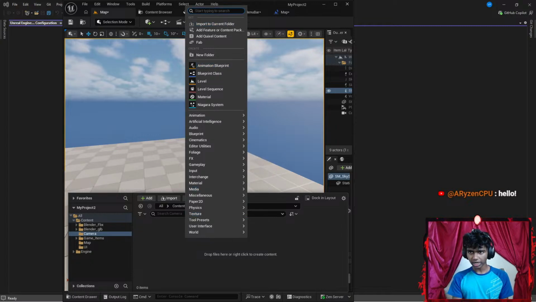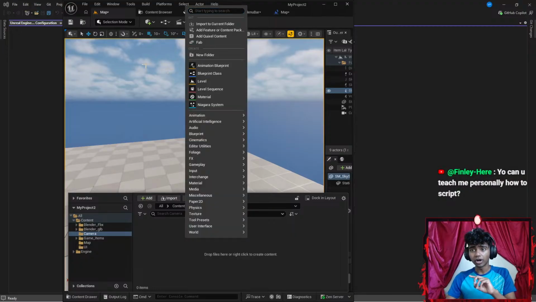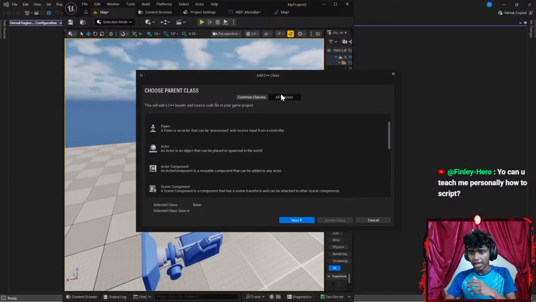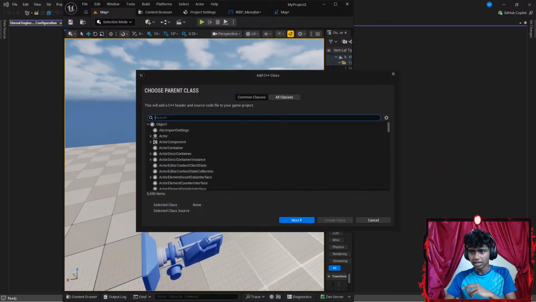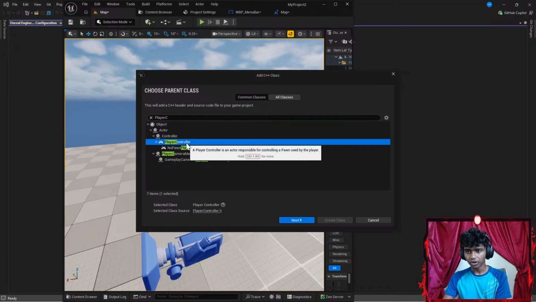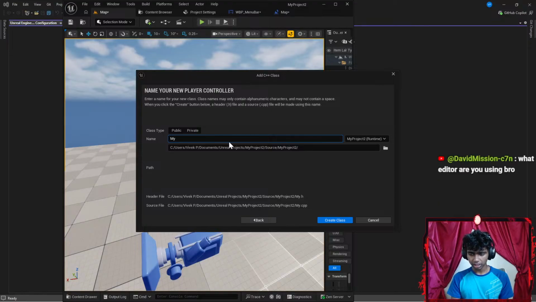Okay, let's try typing C++. There's C, and then if I go with something like plus plus. Okay, what if I go with CPP? Okay, neither of them are here. But if I were to go to something like tools, I would go to something like new C++ class. And then under all classes, if I were to search something like player controller, I see a player controller here. I think this is what Sensei/ChatGPT meant. Okay, I'm gonna go ahead and do this. I'm gonna click next, and then I'm gonna name it something like my player controller.